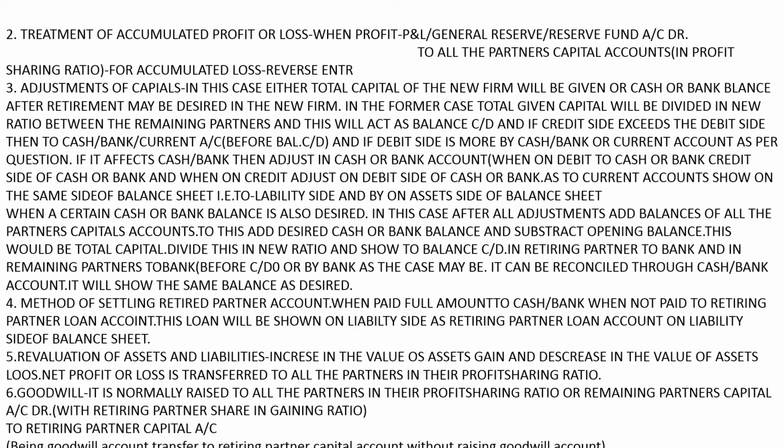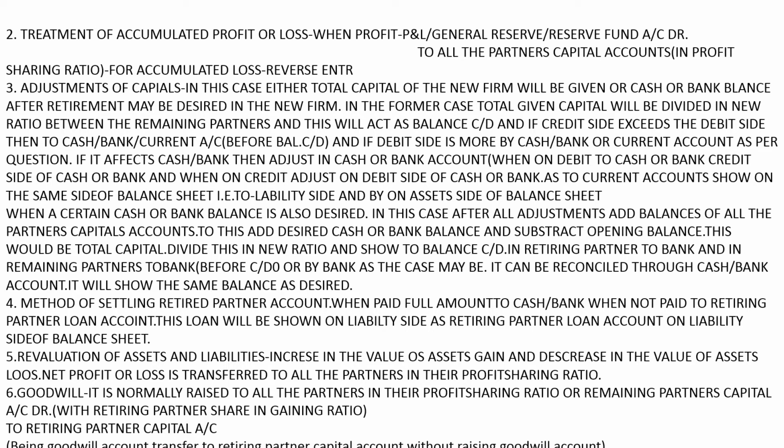Number 2, when a certain cash or bank balance is also desired, that after payment to the retiring partner, this much cash or bank balance should be there. In this case, after all adjustments, add the balances of all the partners' capital accounts. To this, add the desired cash or bank balance and subtract the opening balance.